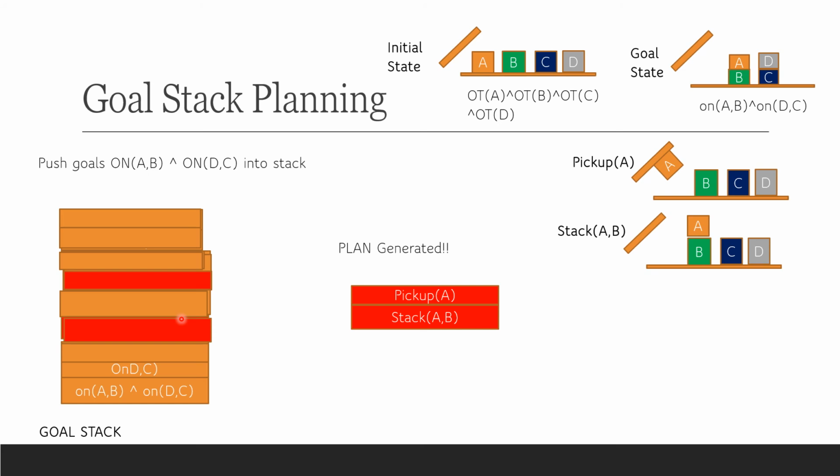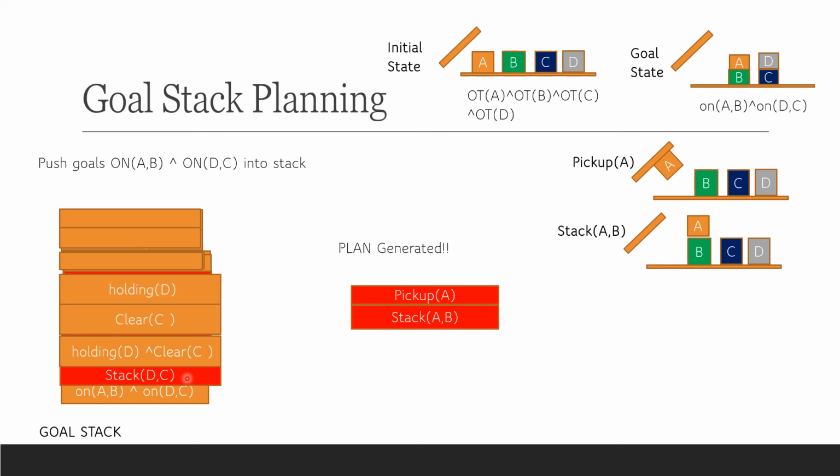So again in the stack we have on AB, which is satisfied now. Next is on DC. Is on DC satisfied? No, it is not satisfied. So which action will make this predicate true? The stack DC operation. So we push stack DC into the goal stack. We'll push its preconditions into the stack: holding D and clear C.